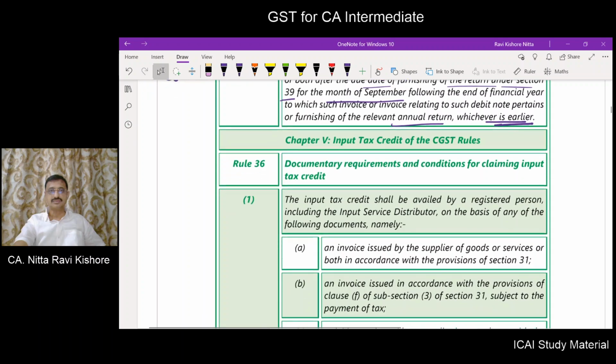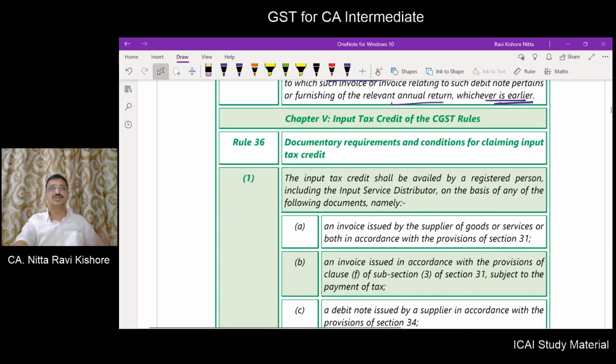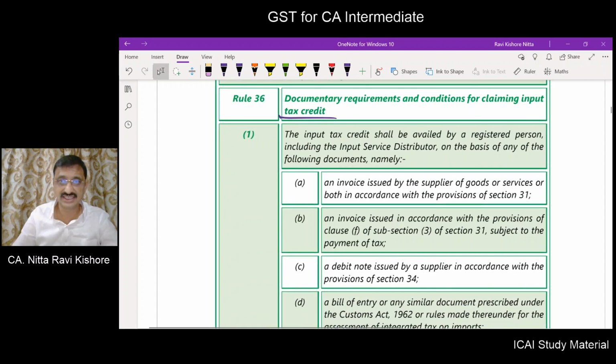Now, we will go into the rules part of it. Rule number 36: Documentary requirements and conditions for claiming input tax credit. So what are the documentary requirements and conditions that are to be fulfilled to avail input tax credit? The input tax credit shall be availed by a registered person, including the ISD, means input service distributor, on the basis of any of the following documents.